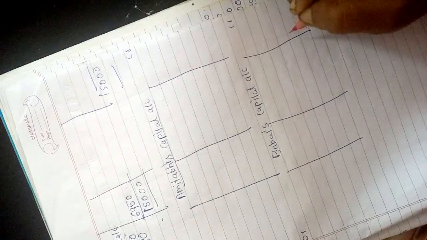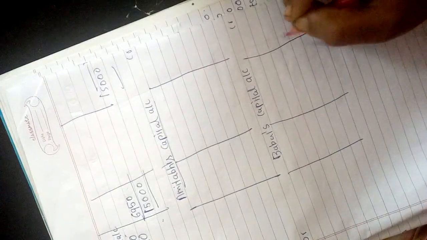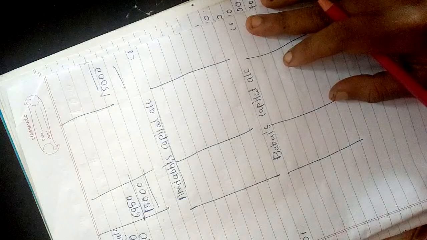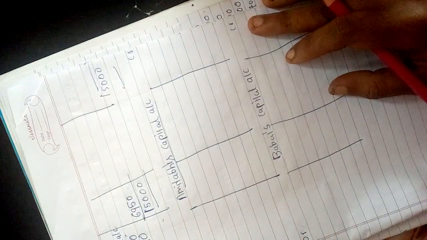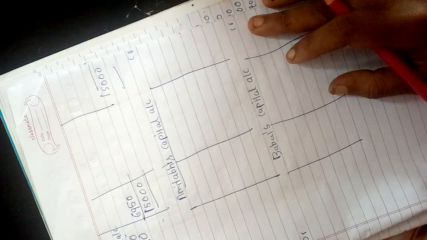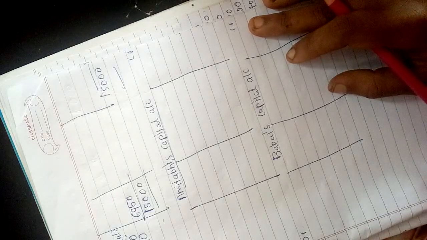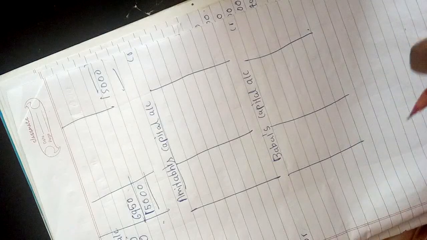Okay. Now first entry in partner's capital account. What is the first entry? We need to write the capital contribution by them. So what is the entry for the capital contribution? Debit to partner's capital account, debit to the partner who is contributing the amount.